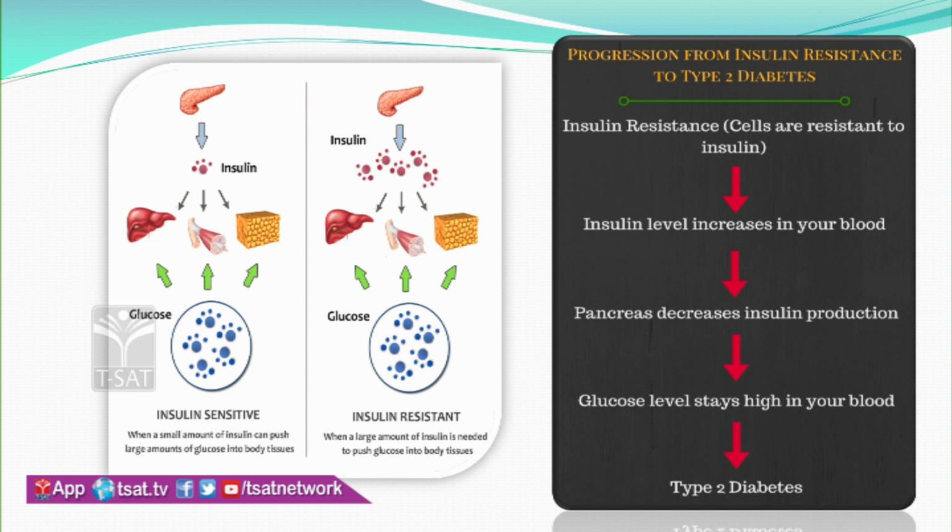When insulin is not produced by the pancreas, automatically the glucose levels also increase in the blood. When these glucose levels are increased in the blood, it results in type 2 diabetes. So we can define type 2 diabetes as increased glucose levels in the blood. Have you got my point on how type 2 diabetes occurs?